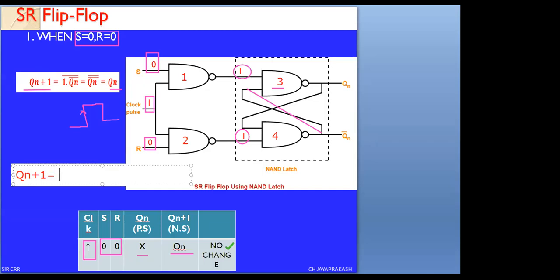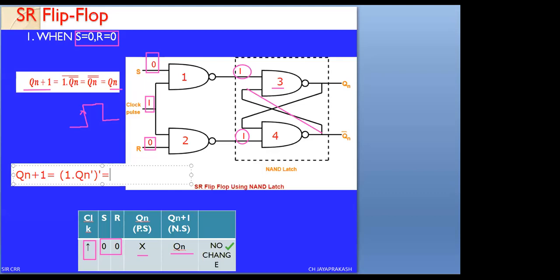This will be equal to, as we know, NAND gate 3 has two inputs. One input is already 1, so we take 1 into the second input, Qn bar, the whole complemented. That equals 1 into something. A into 1 is A.